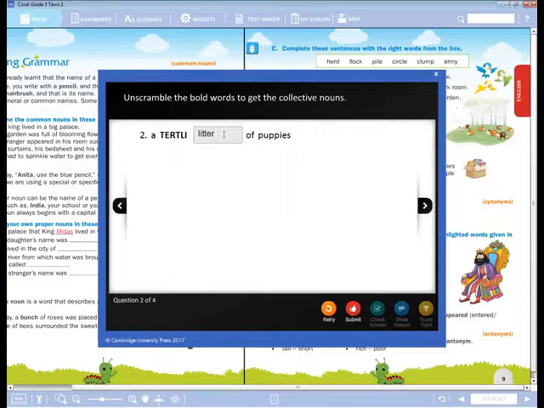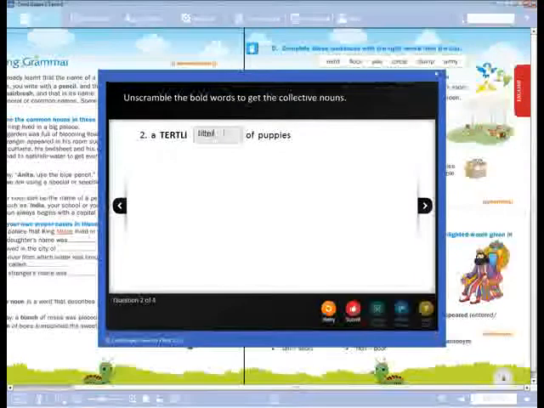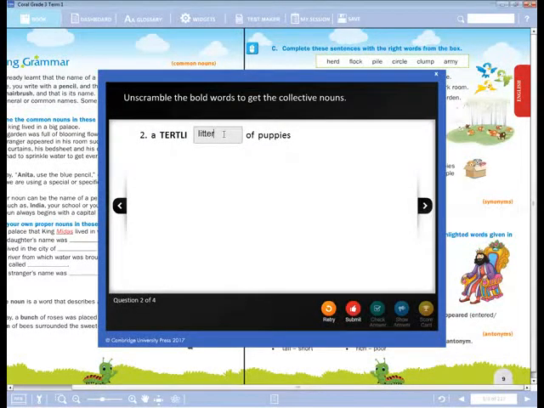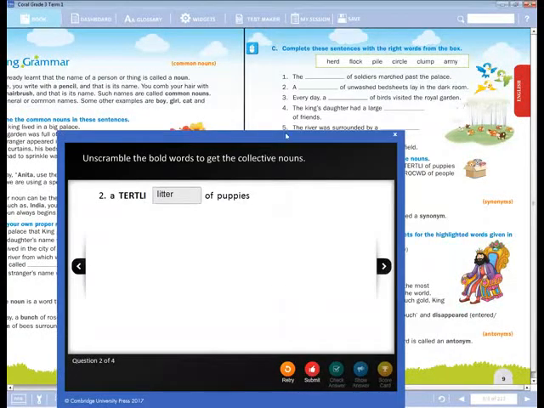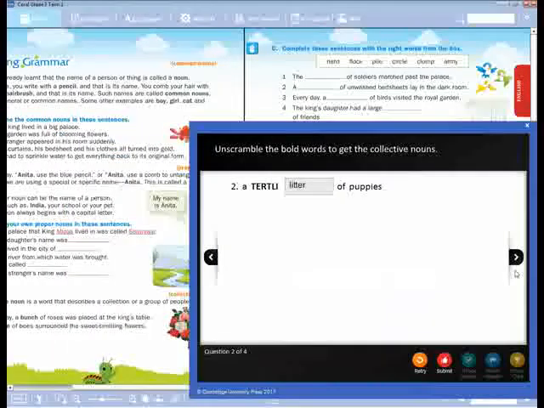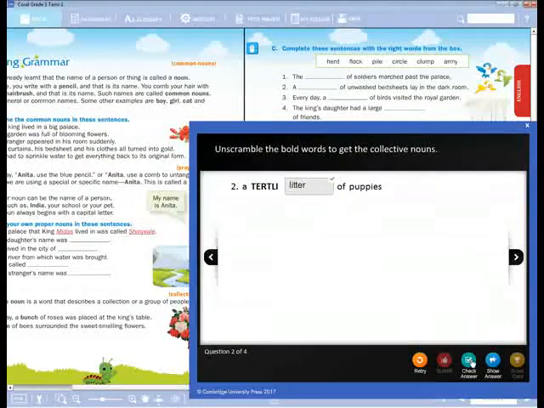L-I-T-T-E-R. Litter. Write down. Litter. L-I-T-T-E-R. Litter. A group of puppies, we can call it a litter. Okay. Now shall we submit, dear children? Whether it is correct, we can check it.